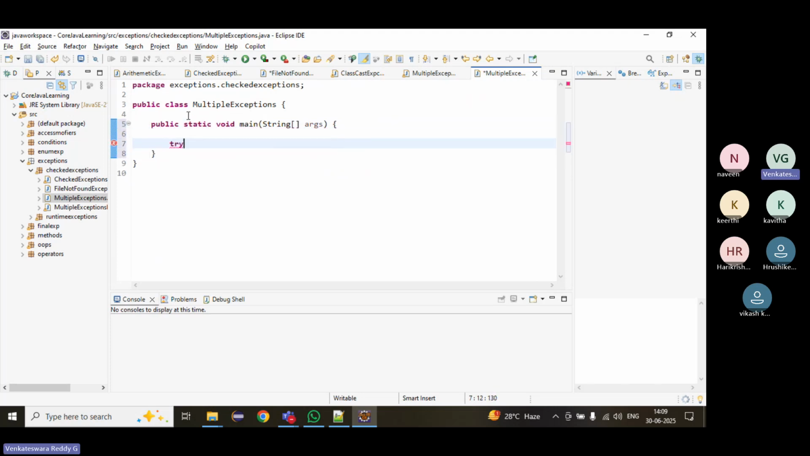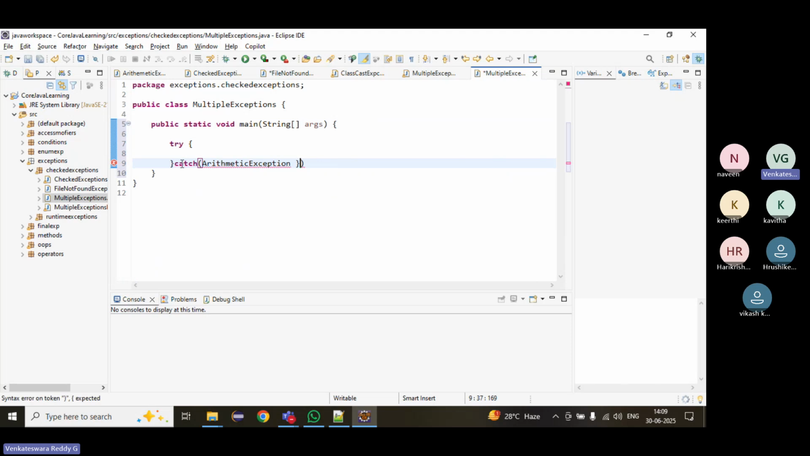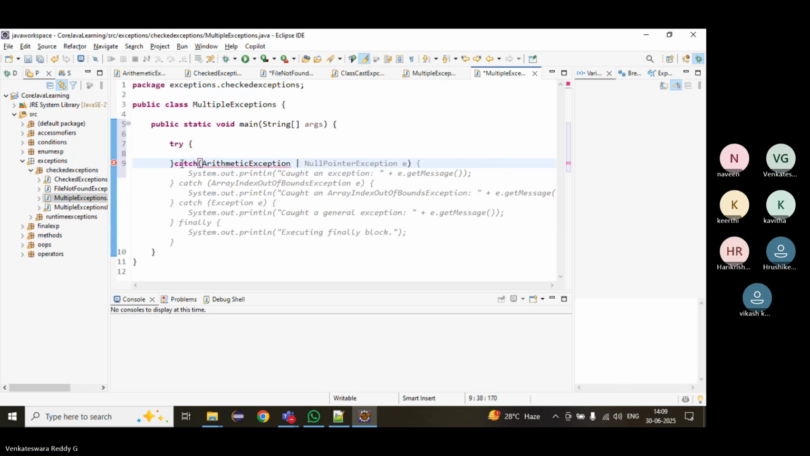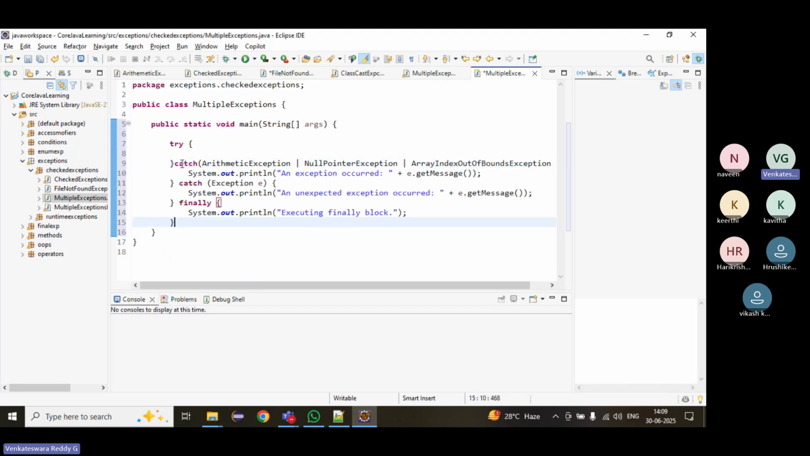Right, we can have a try with catch block. We can write arithmetic exception. We can give a pipeline, a single pipeline, and we can have null pointer exception. Like this we can handle multiple exceptions, null pointer or array index out of bounds.